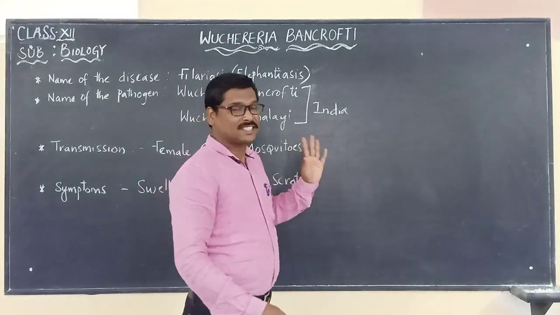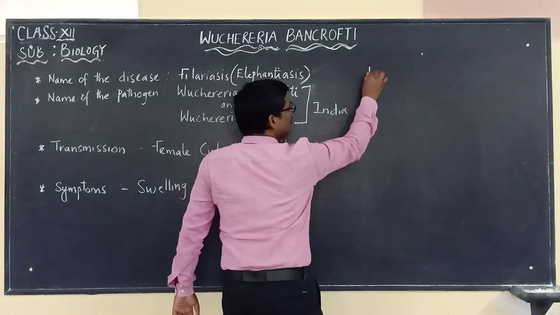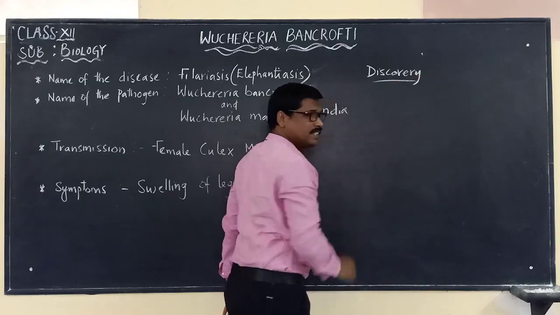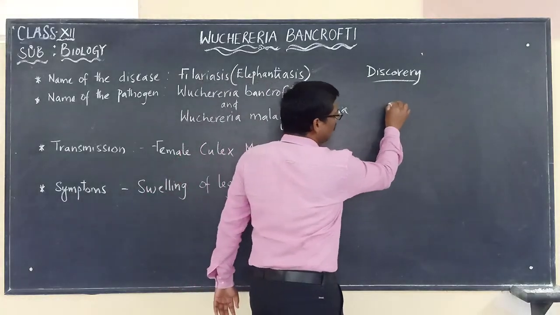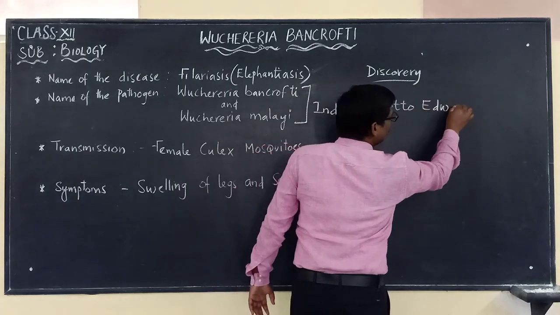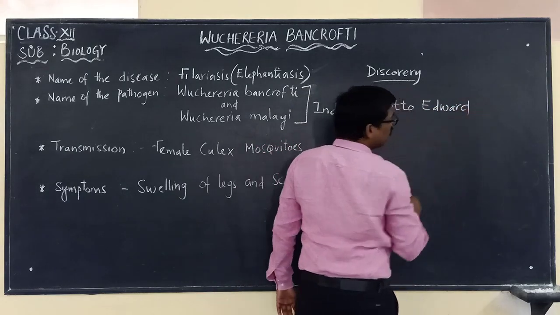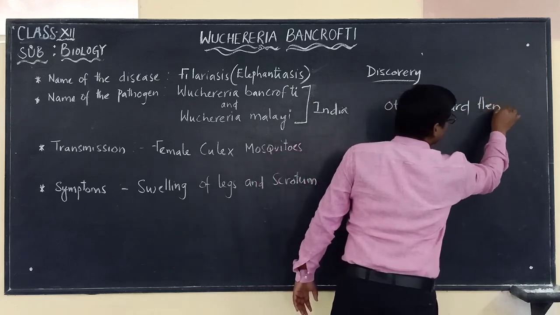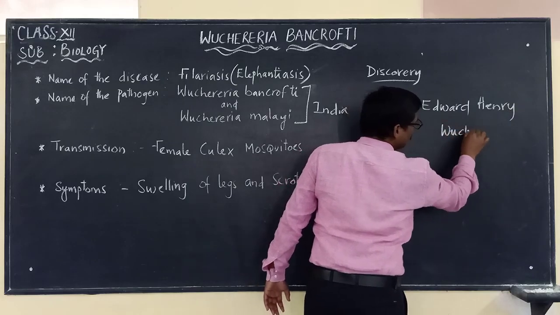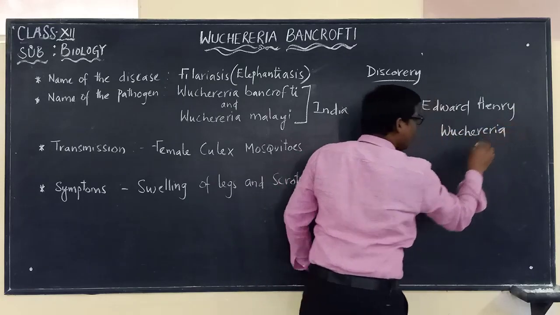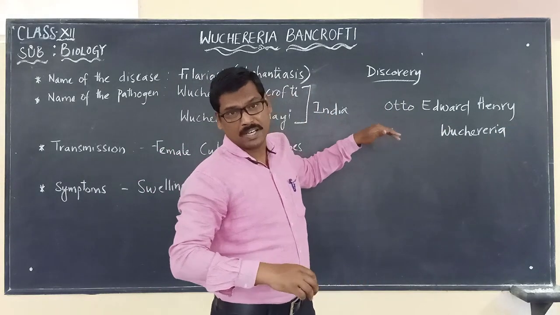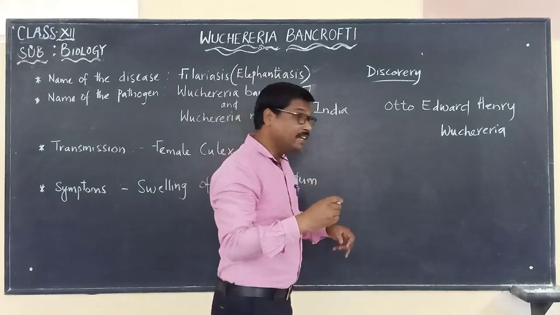Let us now identify the scientists who played a crucial role in the discovery of this disease. There is one scientist called Otto Edward Henry Wucherer.